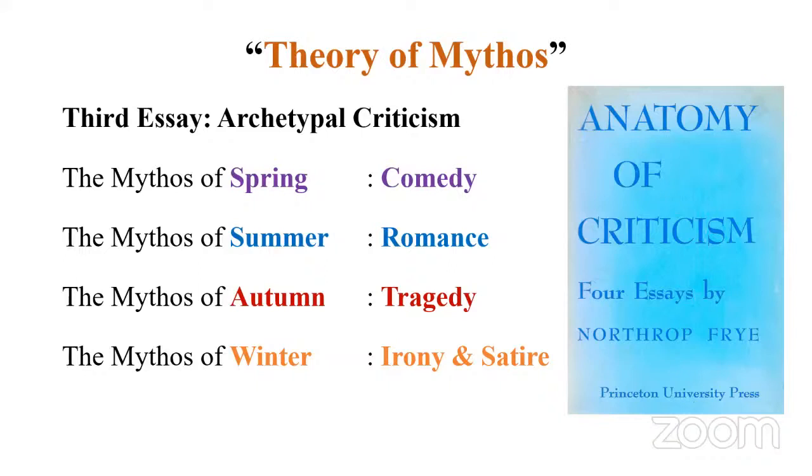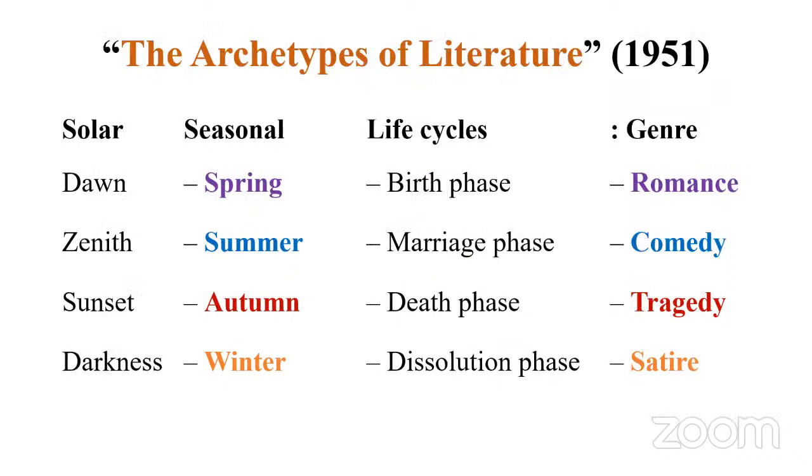But there is a twist or a kind of contradiction when it comes to this association of season and genre, because in this work, Anatomy of Criticism, particularly under the third essay, Archetypal Criticism, we have this. But in another essay, he actually makes a slight change in the first order. For instance, Northrop Frye wrote this essay, The Archetypes of Literature, 1951. If you look at this essay, he compares not only seasons, he compares solar cycle, seasonal cycle, life cycle, and literary genre.